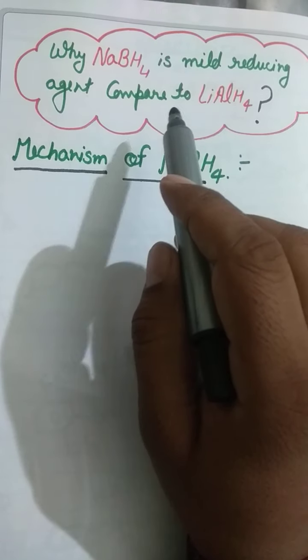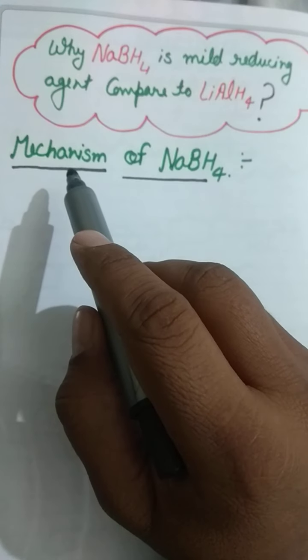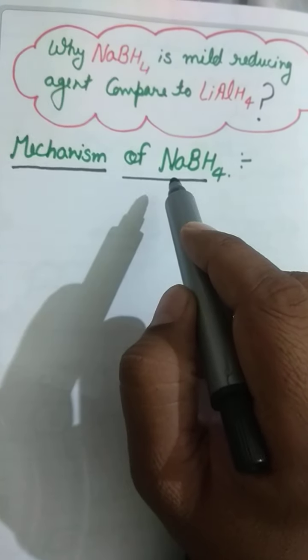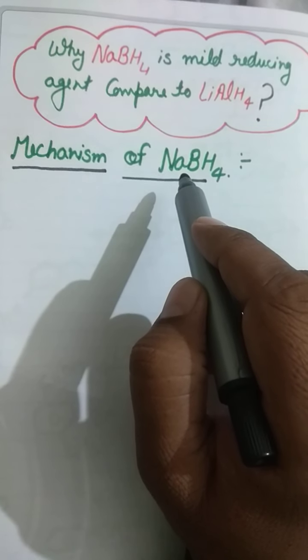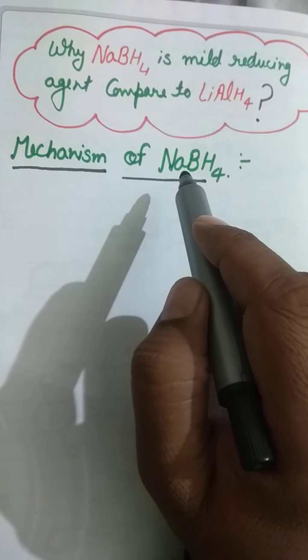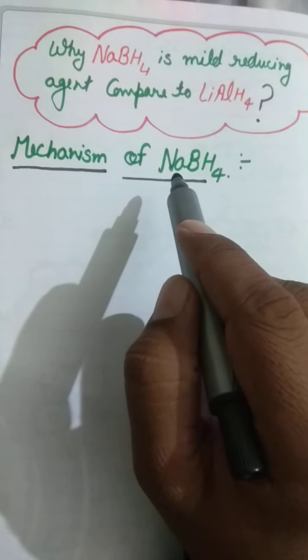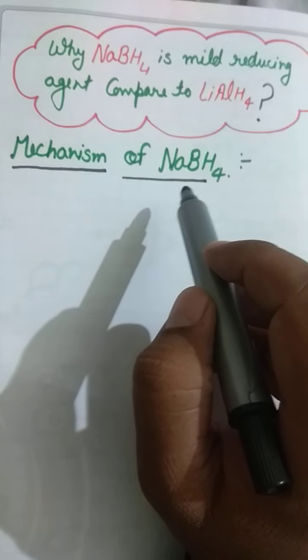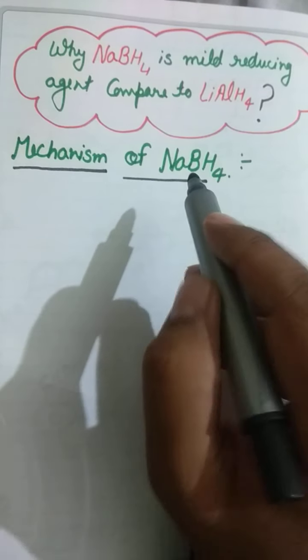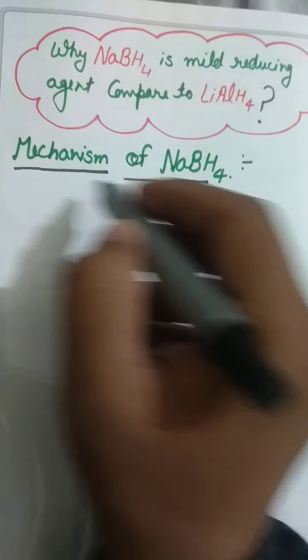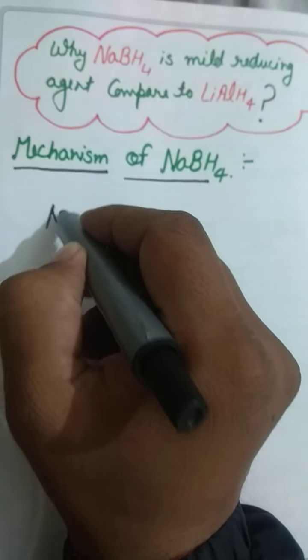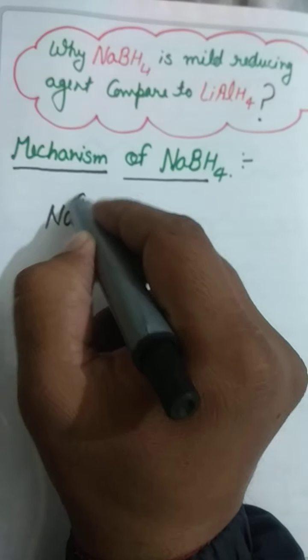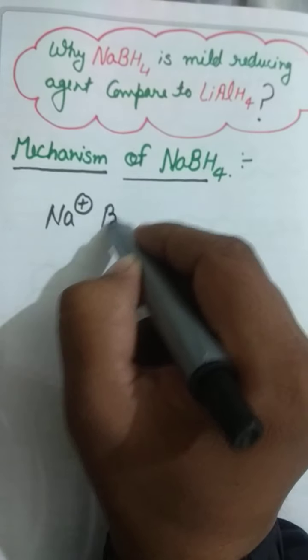To understand this, first of all, we have to know the mechanism of NaBH4, that is, how NaBH4 acts as a reducing agent. In NaBH4, there are two ions: Na positive, the cation, and BH4 negative.